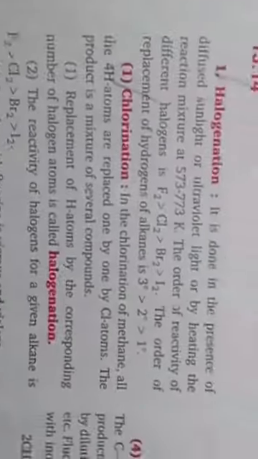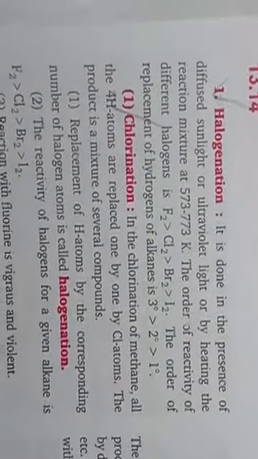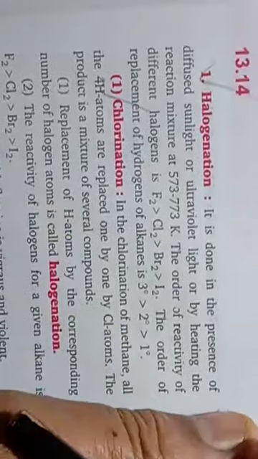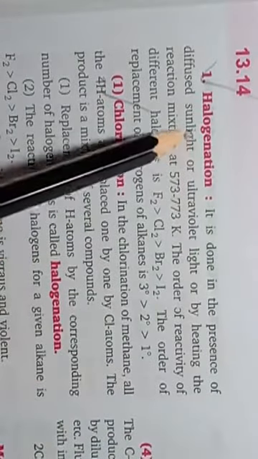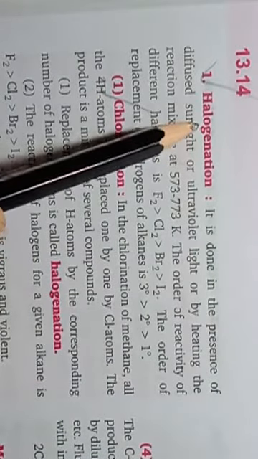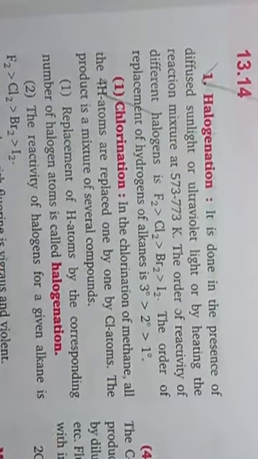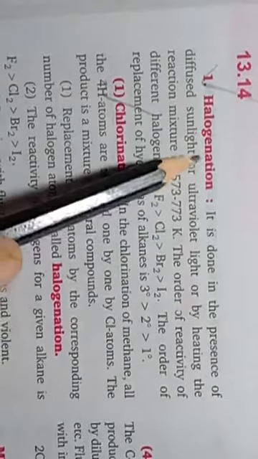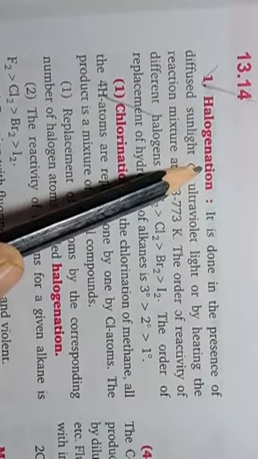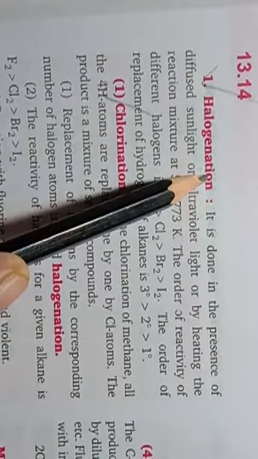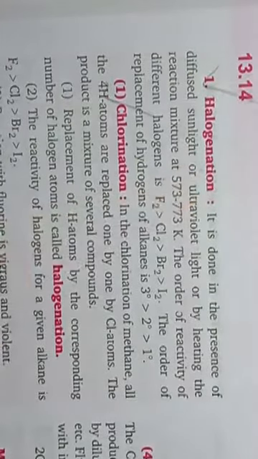Okay students, these reactions are given by saturated compounds, and alkanes are saturated compounds, so alkanes also perform some substitution reactions. Out of these substitution reactions, halogenation is the most important reaction. Halogenation is the reaction in which hydrogen atoms of the alkane get displaced by halogen atoms like chlorine, bromine or iodine.